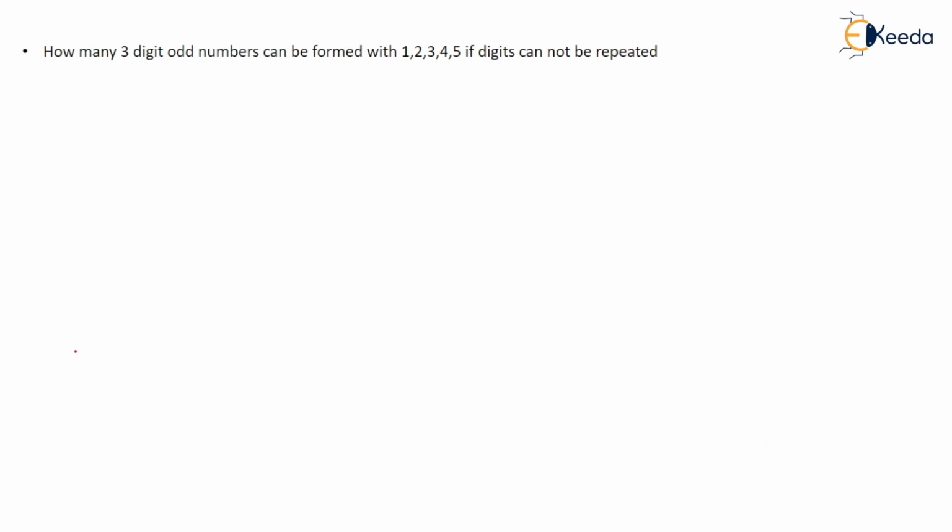How many 3-digit odd numbers can be formed with 1, 2, 3, 4, 5 if digits cannot be repeated? There are 3 digits, and you have to find an odd number. So odd means what? 1, 3, 5 out of these. So this last bracket you can fill in how many ways? 3 ways, right? Now after filling this bracket in 3 ways, one number is fixed, right? So that one number cannot be used for the next bracket. So how many are remaining out of 5?